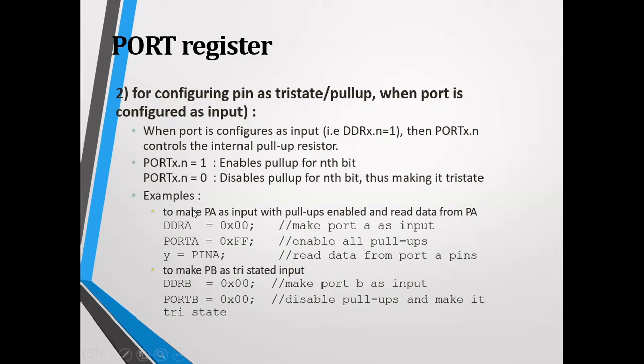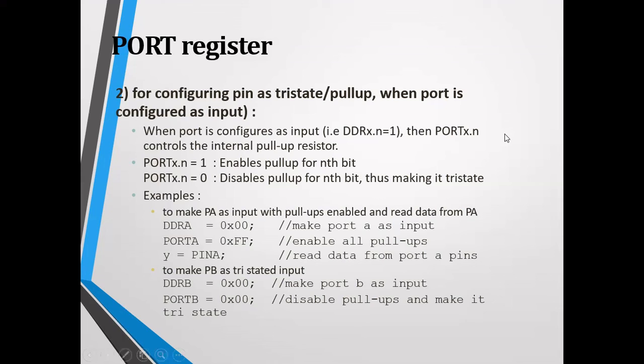This is the example to make PA as input with pull-ups enabled and read data from port A. First you declare DDRA equals 0x00, making the port as input, and PORTA equals 0xFF, enabling all pull-ups. Then if you declare y equals PINA, that reads data from the port pins.